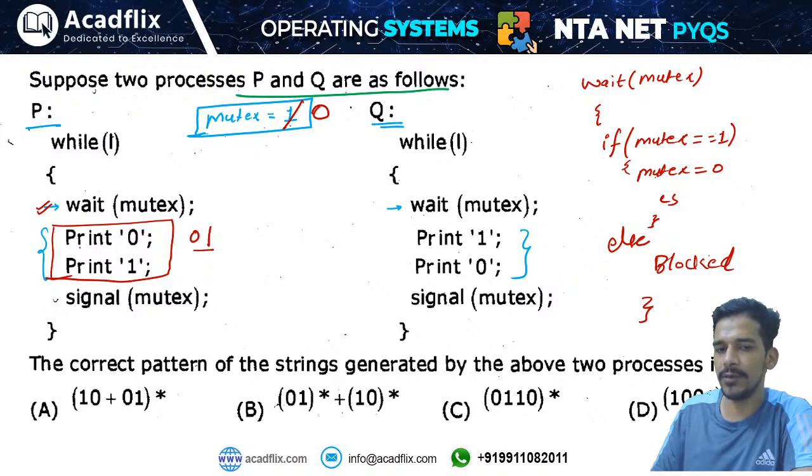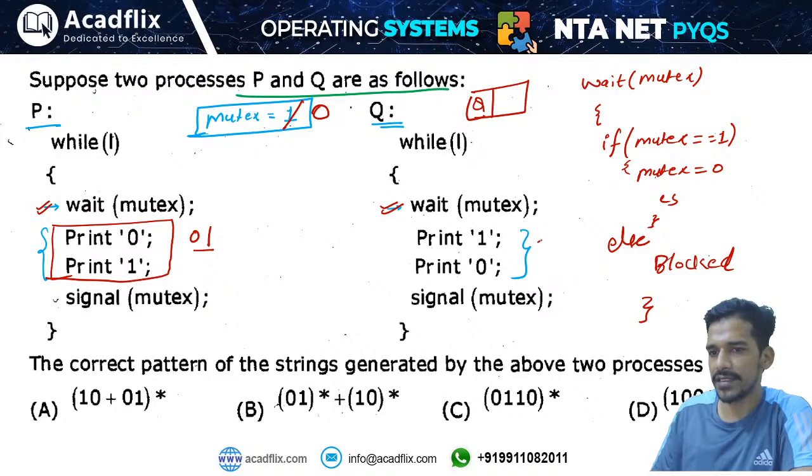Then it will say signal mutex. So let us say this process is waiting on the semaphore. Let us say this process applies the wait operation on the mutex. It will find the value of the mutex is 0, so this process will be blocked. So Q will be in the blocked state. Then it will wake up and start executing.